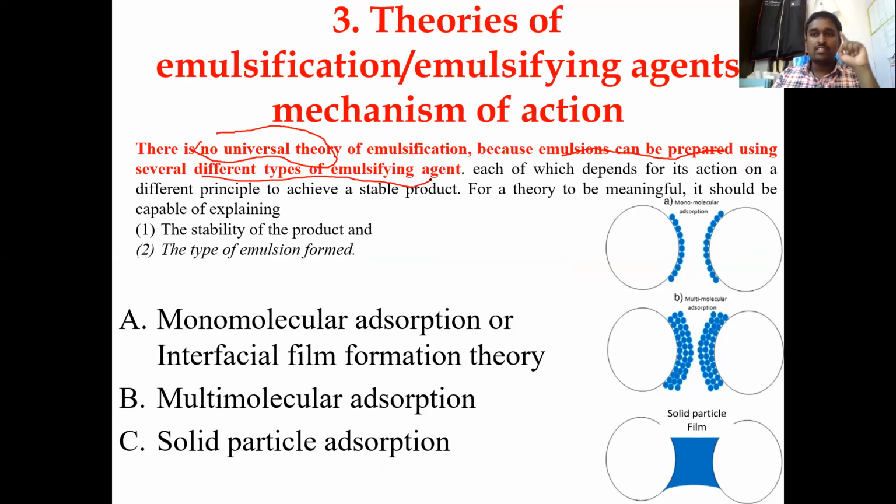So until now you have seen only surfactants, but surfactants alone are not used to prepare emulsions. I'll give you an example. If you recall, in the same chapter we discussed the topic called formulation of emulsions, the wet gum method and dry gum method. In the preparation by the wet gum method and dry gum method, we never used a term called surfactant. What we used was gum: oil, gum, water, or otherwise water, gum, oil. So we are using a gum like acacia or tragacanth. Basically, they are not surfactants; they are basically hydrophilic